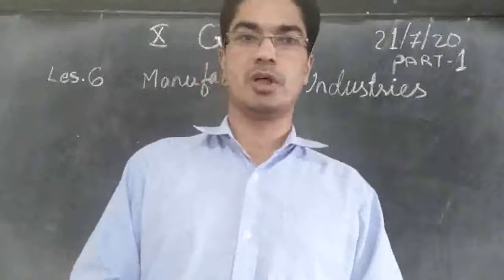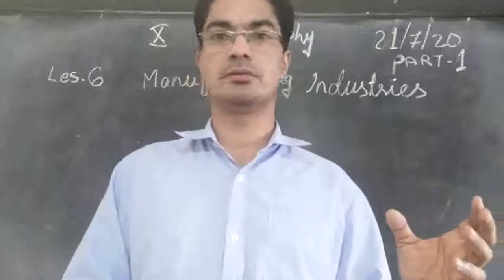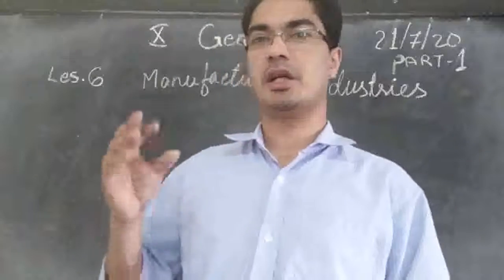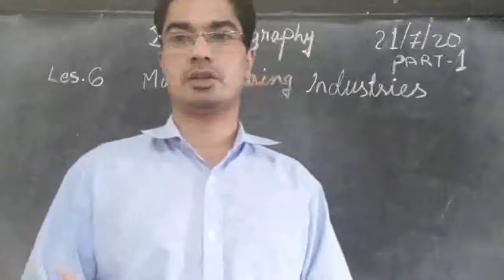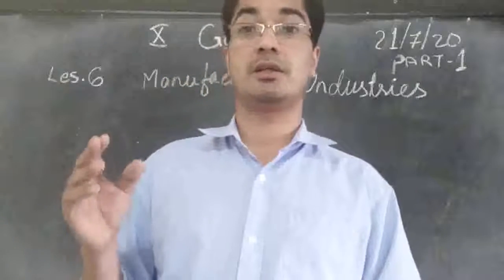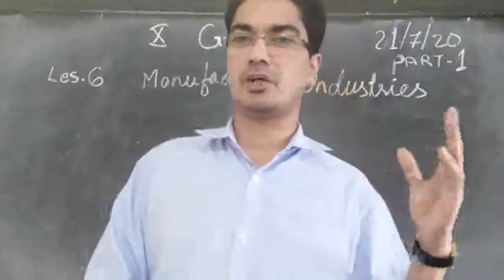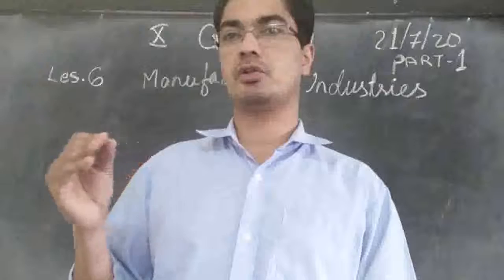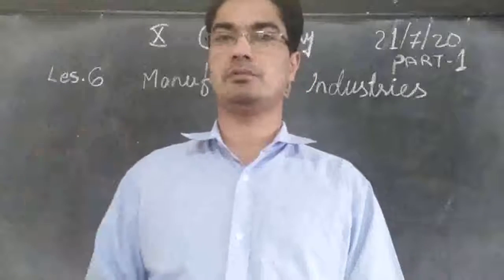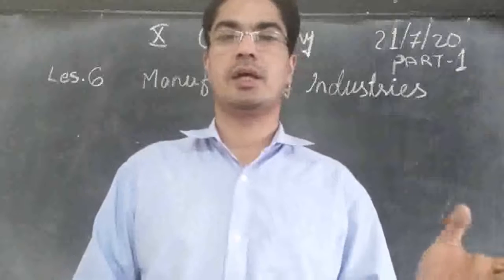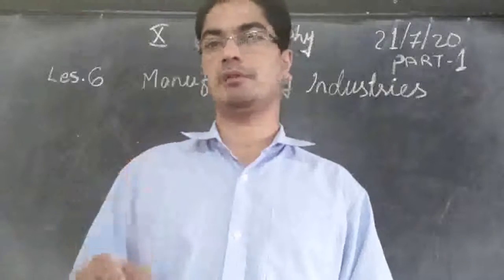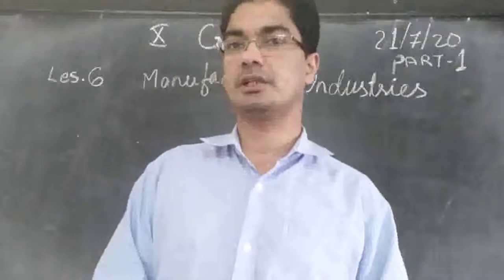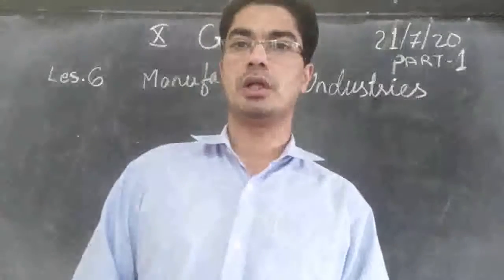Take the example. If you go and buy cotton from the farmer, we have to pay the price. And with that same cotton, cloth is made, and if you go to a textile store and buy the clothes, then the price will be much higher than the price that you paid to the farmer for cotton. So the more the work is finished, the more valuable it becomes. So the cheapest one will be the raw material. And as it passes through different stages of formation, the price will become higher and higher, because a lot of labor is put in, and a lot of transportation is there. So for all that, the price will go on increasing.